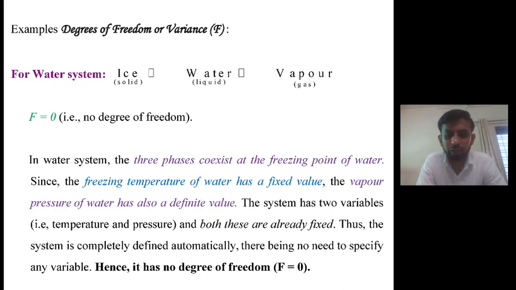Now see the explanation. In the water system three phases coexist at the freezing point of water, and the freezing temperature of water has a fixed value as well as the vapor pressure of water has a definite value. Therefore we have two variables, temperature and pressure, and both the variables are already fixed. Thus the system is completely defined automatically and there is no need to define either the temperature or pressure. Therefore the water system has no degree of freedom, that is F is equal to 0.